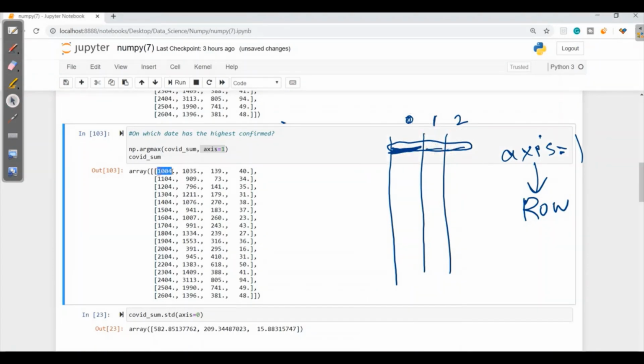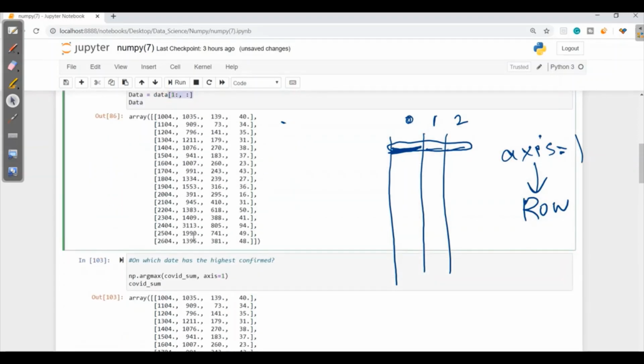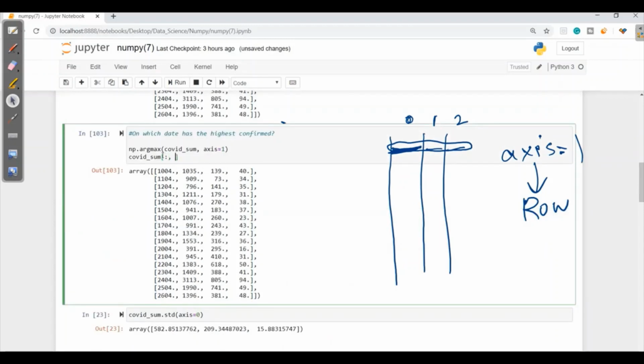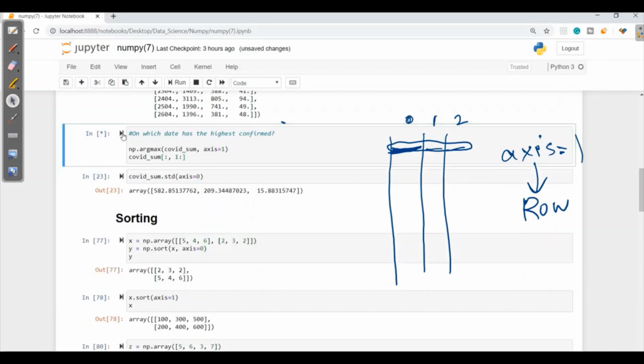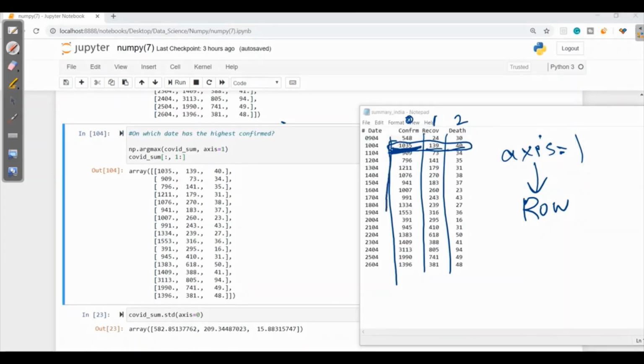As we can see, it is taking date also. So what we'll do, we will apply slicing over here. I want rows for column 1 onwards. So when I run this, we will get the data from confirmed onwards.